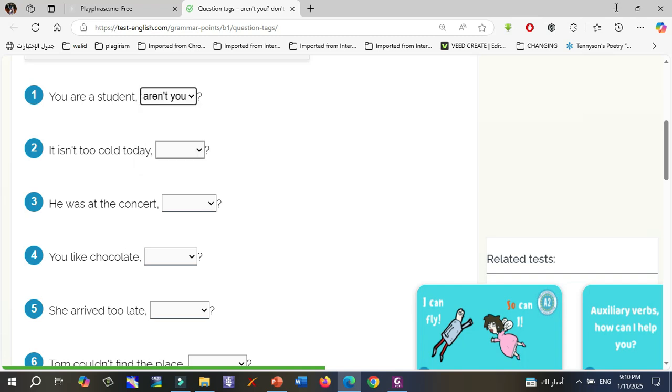Be careful, there is a comma here. Next: it isn't too cold today. What is the answer? We have the verb is and it has a negative, so the question tag must be positive: is it?